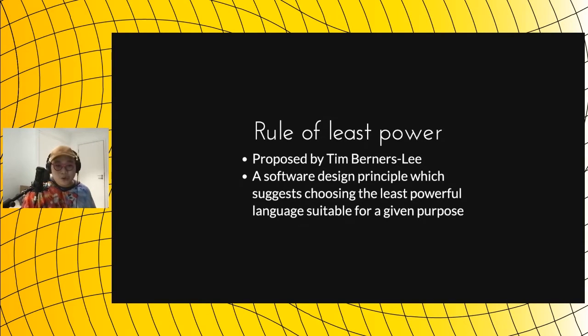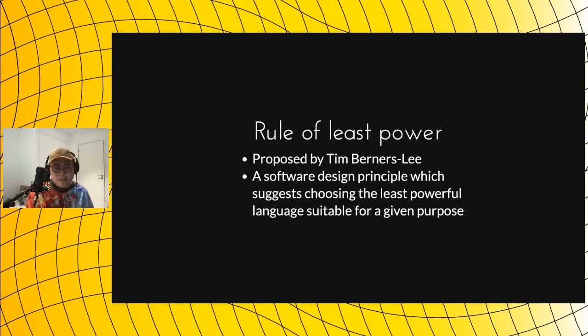Okay, so the rule of least power. The rule of least power was proposed by Tim Berners-Lee, the guy who basically invented the World Wide Web single-handedly. And the rule basically describes how we should choose technologies when solving a problem. When we have a problem, there are usually many ways to approach it from the technologies that we use.